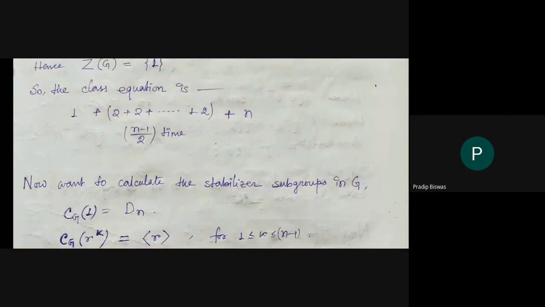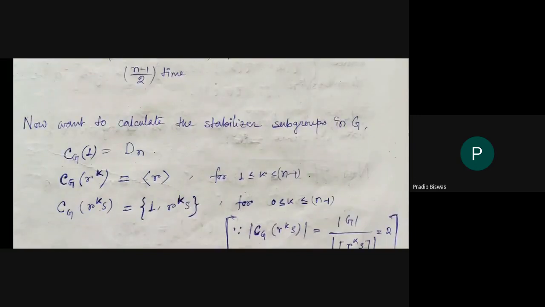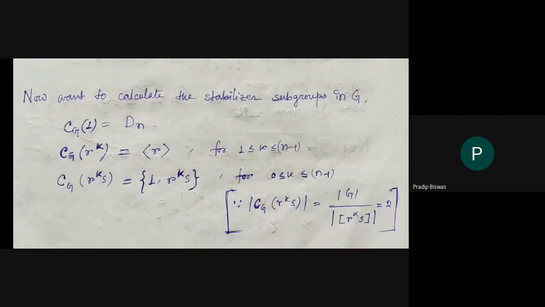And if we want to calculate the stabilizer subgroups in G, the centralizer C_G of 1 must be Dn, because the G orbit represented by 1 has cardinality 1.